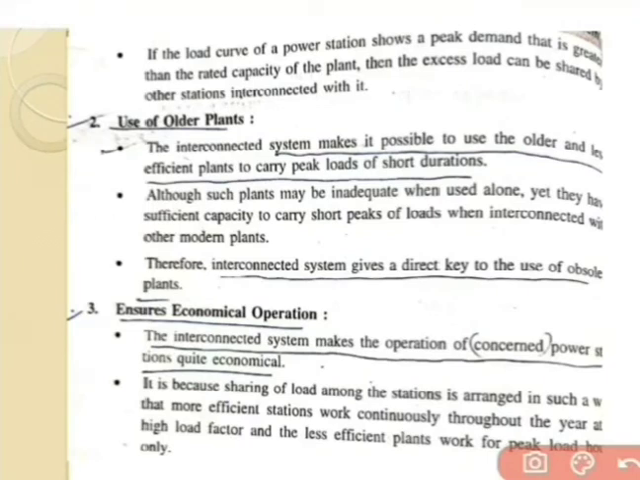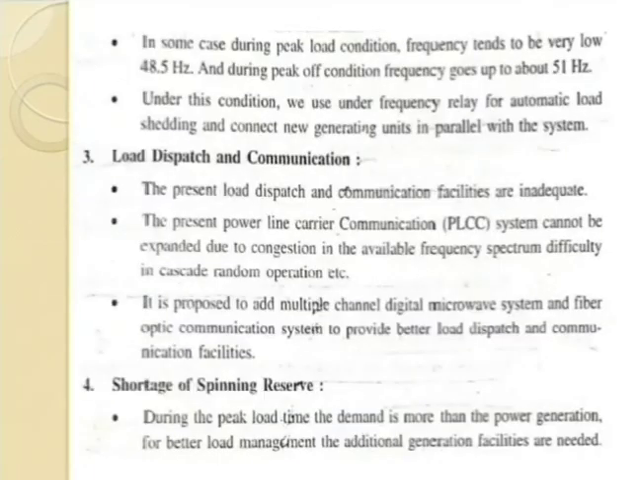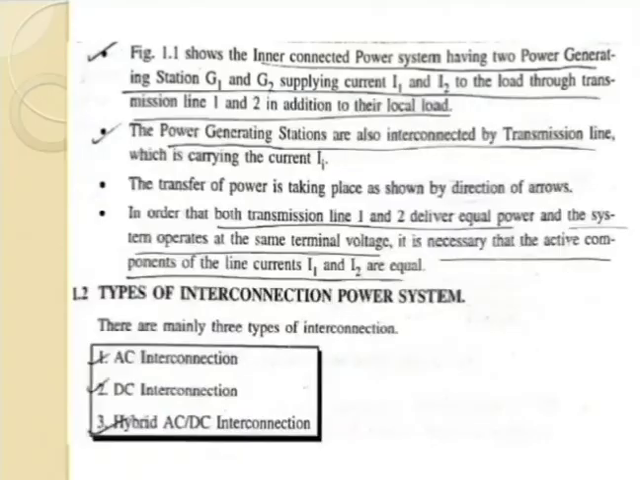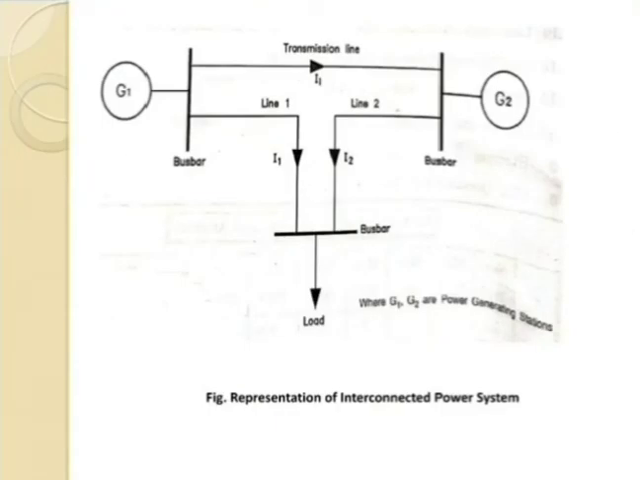Next problem, that is the use of older plants. Inside the previous example we have already discussed that if G1 has a capacity of up to 500 and G2 is considered an older power plant with a load capacity of 500 megawatt, then for simplicity we can use the older power plant to balance the load condition at the consumer